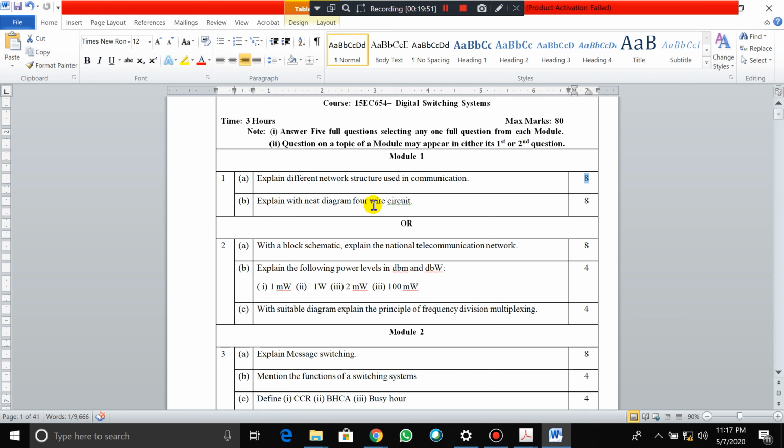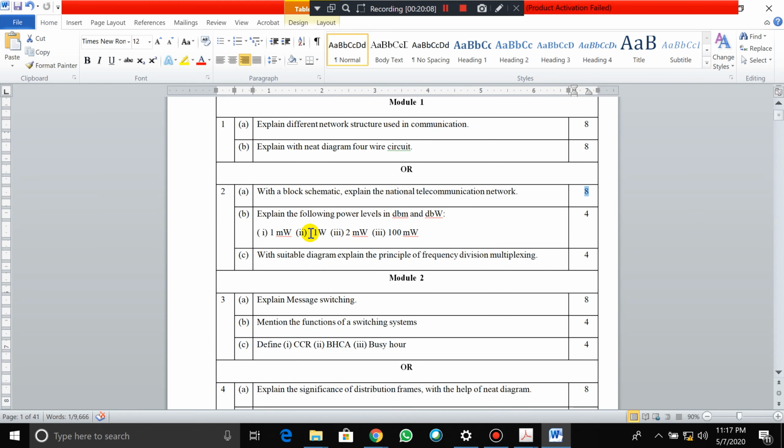Explain with a neat diagram the 4-wire circuit. See, 8 marks, so important. With a block schematic, explain the national telecommunication network. Okay, that is also 8 marks. One diagram is there, and you need to explain the national and international telecommunication networks.